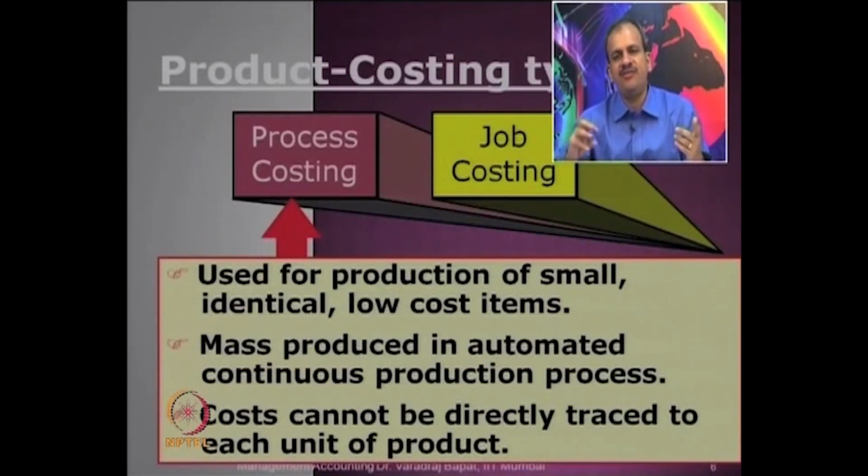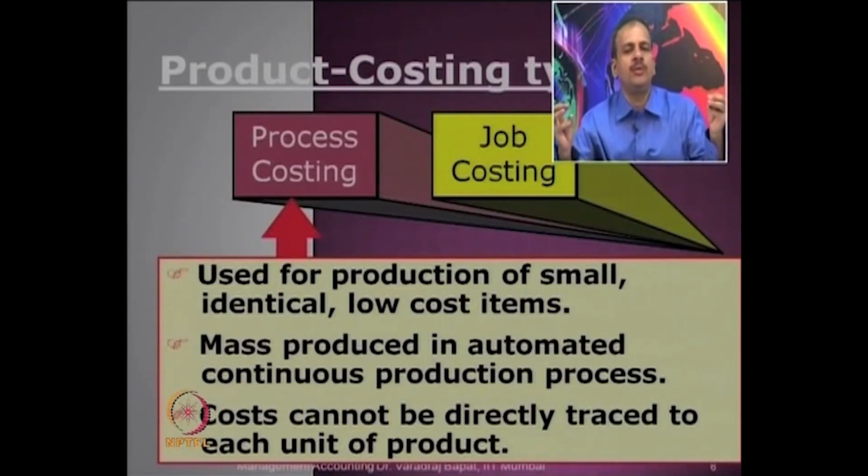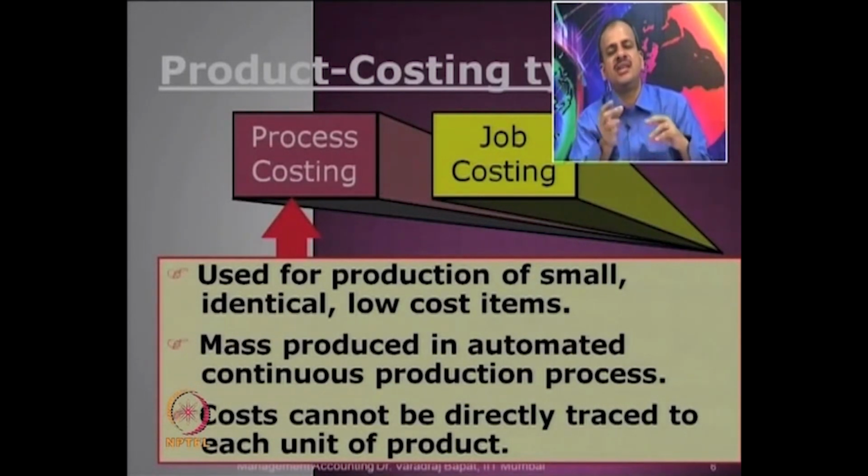Maybe there are different products coming out from the set of processes, number of inputs are going, number of outputs are going. So, you cannot directly relate any input to output, and usually the production is automated on a large scale. Typical units could be low cost or small items. So, in which industries do you feel process costing is the right scenario?